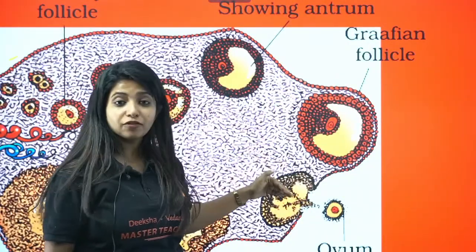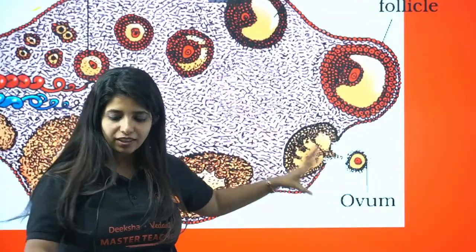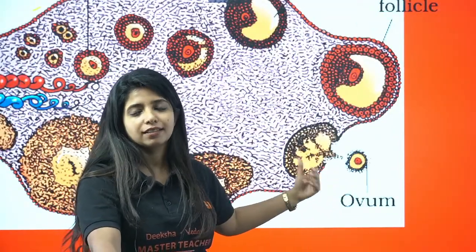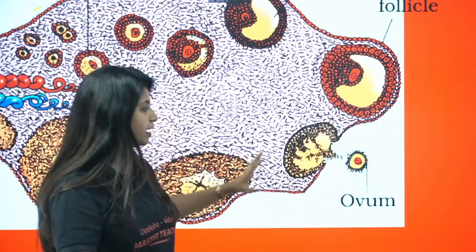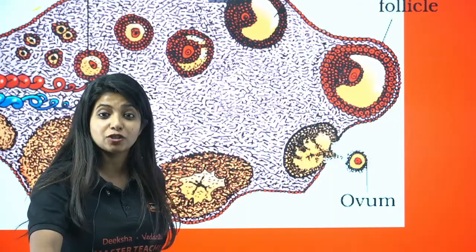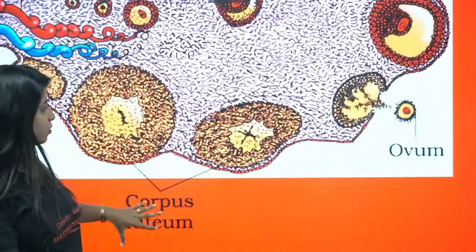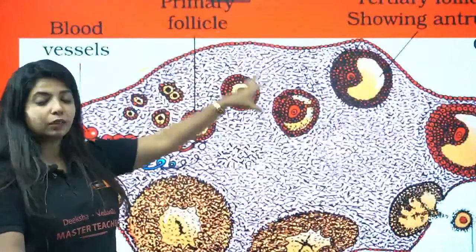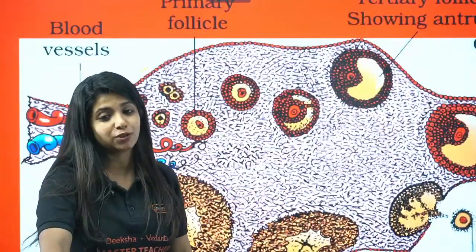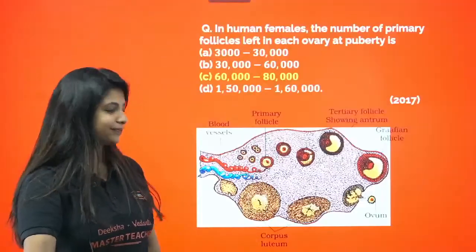And I told you the Graafian follicle is going to rupture to produce what? Not the ovum. In your NCERT, they write it like that, but it's actually the secondary oocyte. But it's okay. It ruptures. Now whatever is left behind, you are going to study that in the next class in menstruation. It is known as corpus luteum. So this will be the last part. Why I am telling you about this particular diagram is that you can get questions based on this diagram as well. So please do remember that.